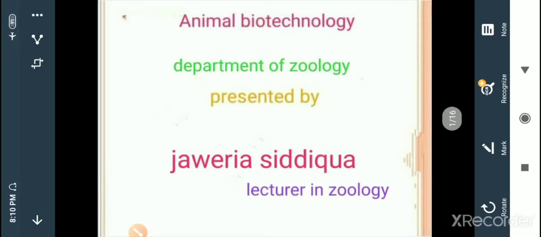Today in this module I am going to discuss topics from animal biotechnology regarding the vector. Before going to know about the vector, we have to know what animal biotechnology is. Animal biotechnology is the process where desired characters are introduced into organisms by following some techniques. That process is called animal biotechnology.